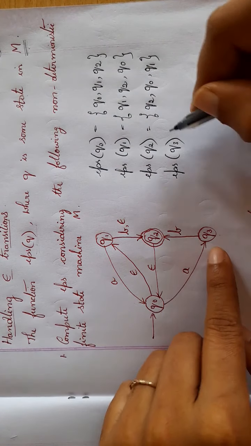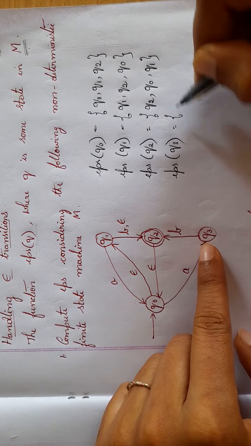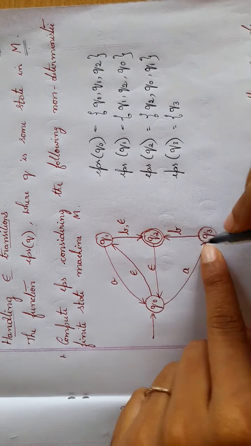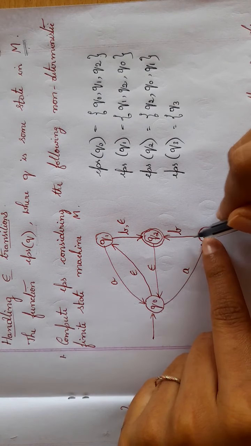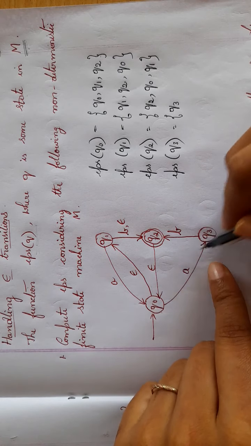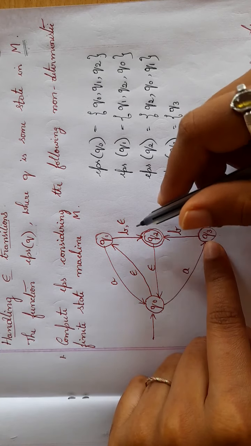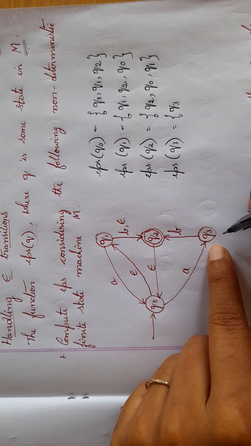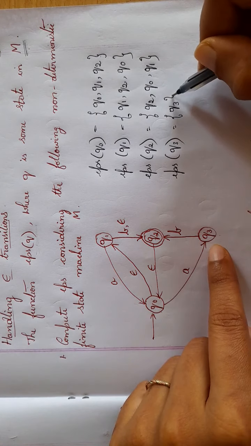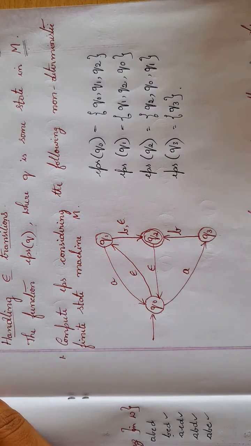Next, I'll consider Q3. From Q3, first to itself. From Q3, I have only one outgoing B and no epsilon transition, so other states are not reachable from Q3. EPS of Q3 is only Q3.